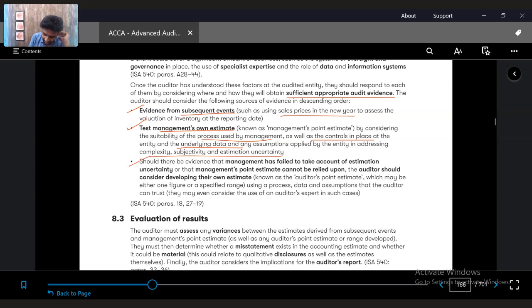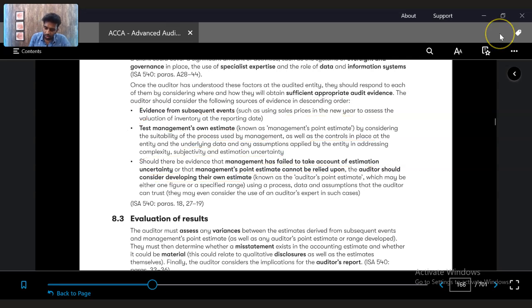Should there be evidence that management has failed to take account of estimation uncertainty, or management's point estimate cannot be relied upon, the auditor should consider developing their own estimate. So if the auditor is unable to rely upon the estimation the client has prepared, then the auditor should develop their own estimation. They cannot rely upon the management's work.